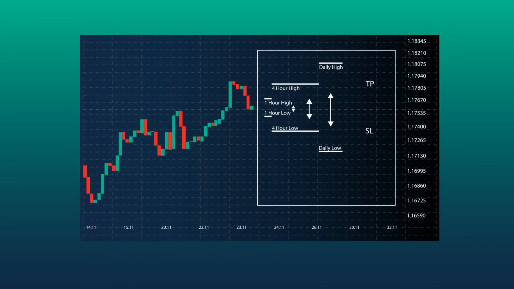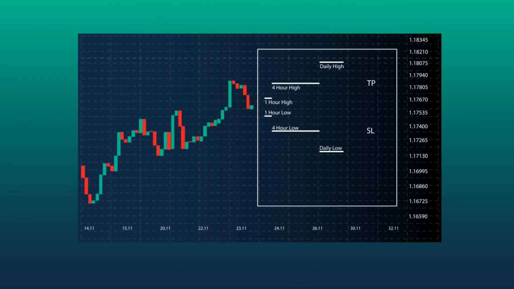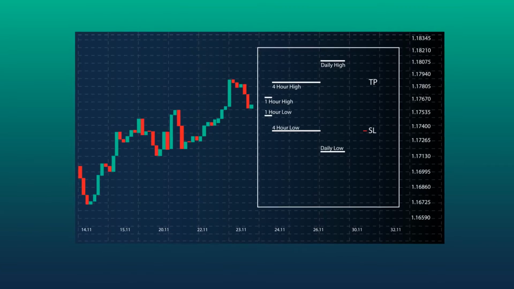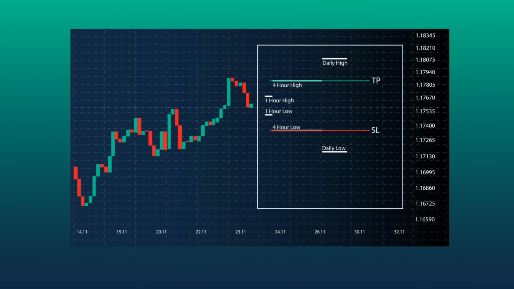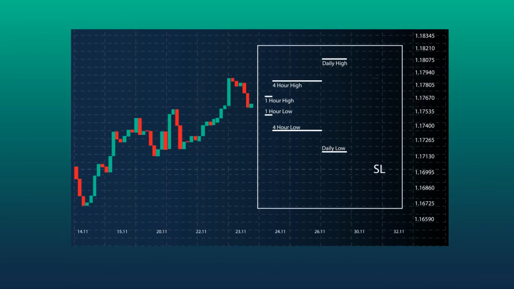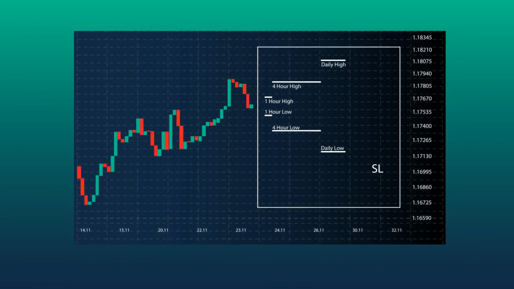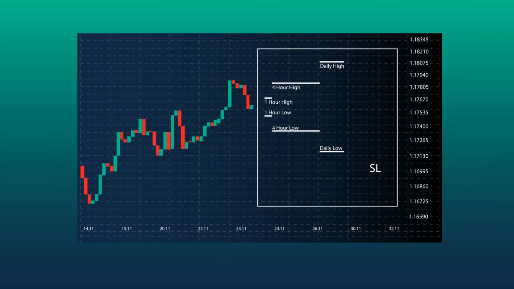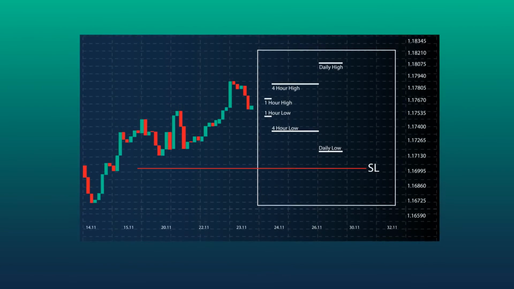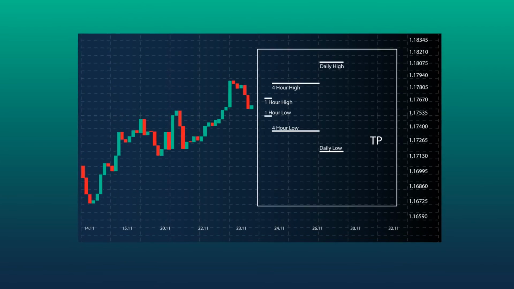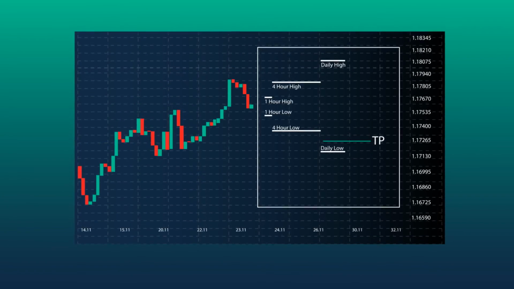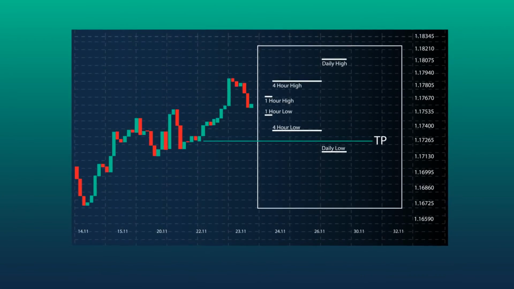With this knowledge at your disposal, you can make a more informed decision on where to place your stop loss and take profit levels according to what you want out of your trade. For example, if you wish to increase the chances of staying in a trade longer than 24 hours, you can set your stop loss outside the daily margin. On the other hand, if you want to be out of a trade before the 24-hour mark, you know you should set your take profit within the daily margin.